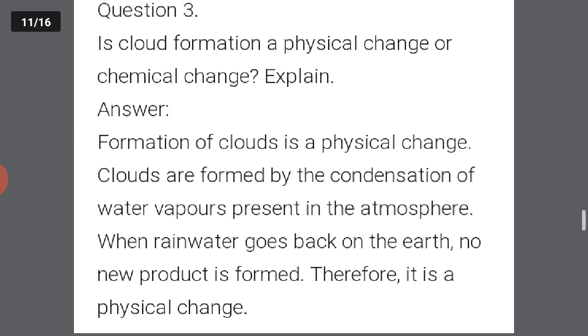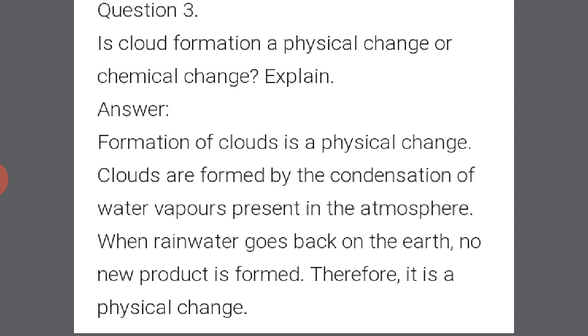Next is, is cloud formation a physical or chemical change? Explain. The formation of cloud is a physical change. Clouds are formed by the condensation of water vapors present in the atmosphere.